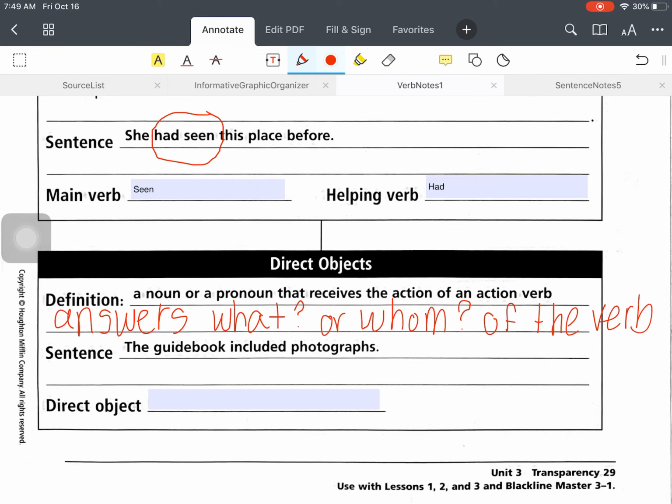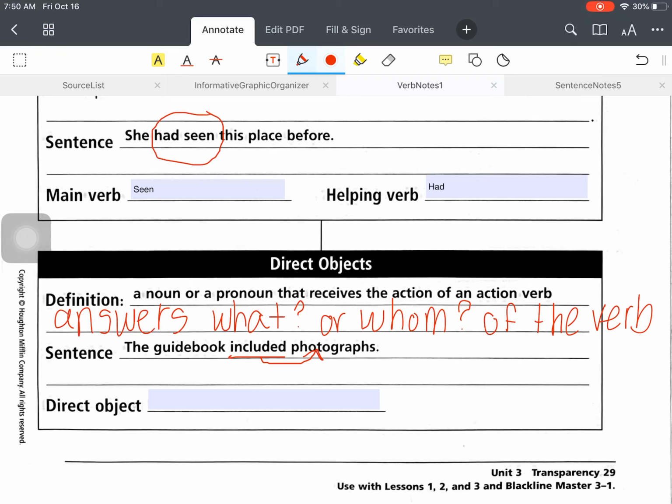So the sentence, the guidebook included photographs. First we have to ask, what is the verb? So what did the guidebook physically do? And the answer is included. But then we have to ask, included what? And our answer would be that it included photographs.